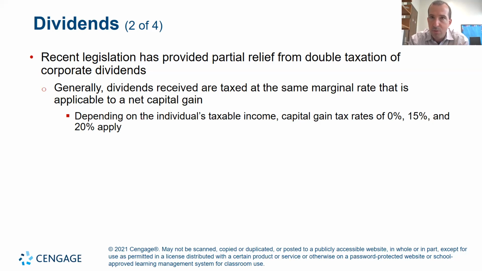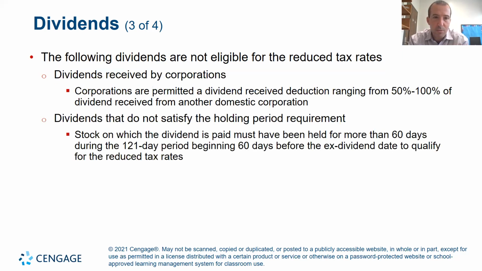Depending on the individual's taxable income, the tax rate for the dividend received is 0, 15, or 20%. It's going to be determined by the individual's income. If you're a corporation and you receive a dividend from another corporation, you're actually permitted a deduction ranging from 50 to 100% of the dividend received.